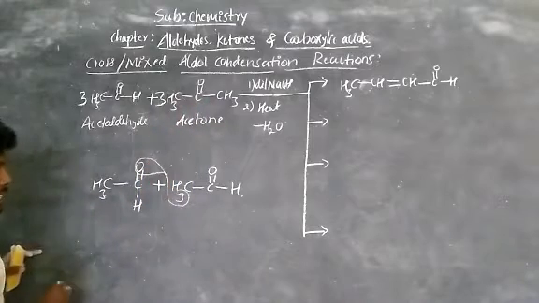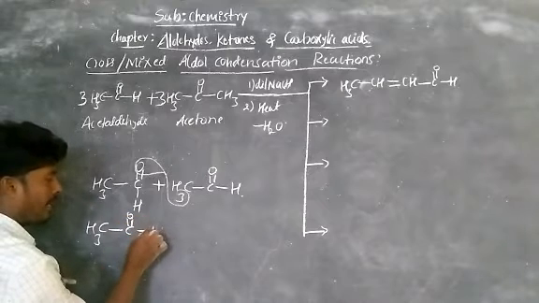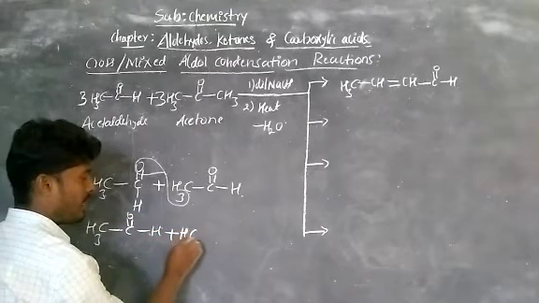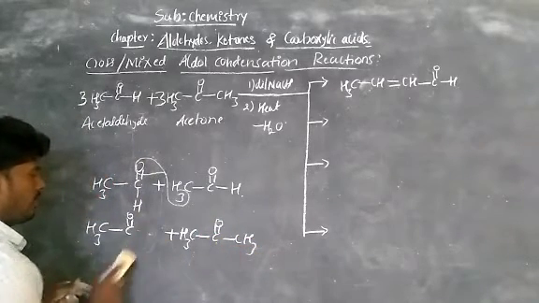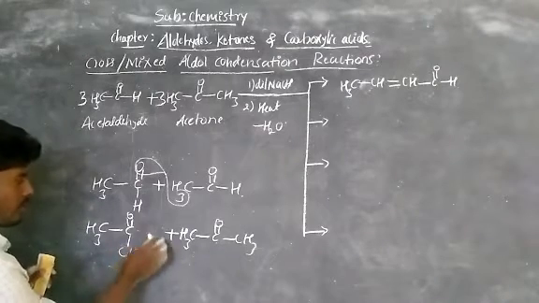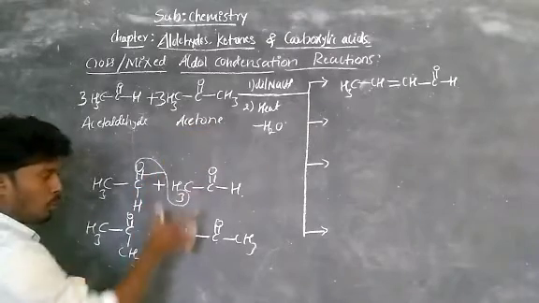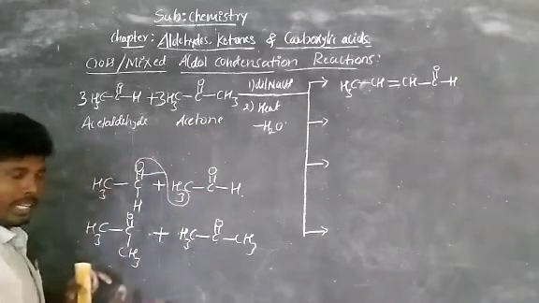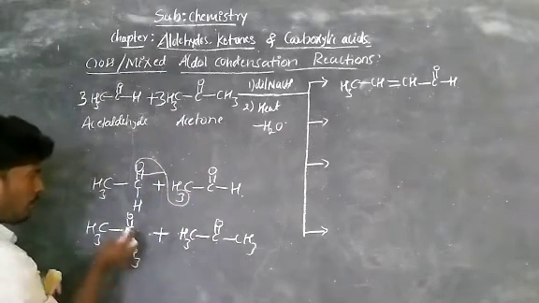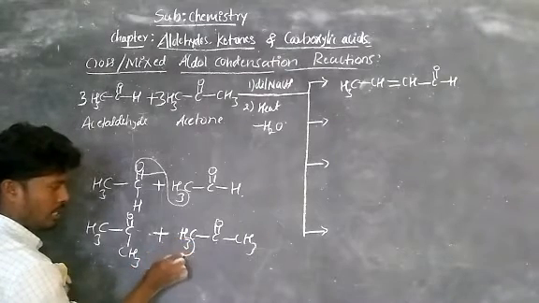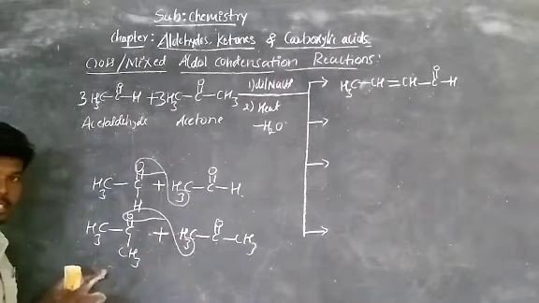Let's take the second case. That is CH3, C double bond O, bond H, plus CH3, C double bond O, bond CH3. Observe, this is the second case. We are taking two acetone molecules. This is two acetaldehyde molecules, these are two acetone molecules. Out of three, we are taking two. Now in this case, two hydrogens out of three and this oxygen becomes water. Now, bond is formed between this carbon and this carbon. This is the second case.